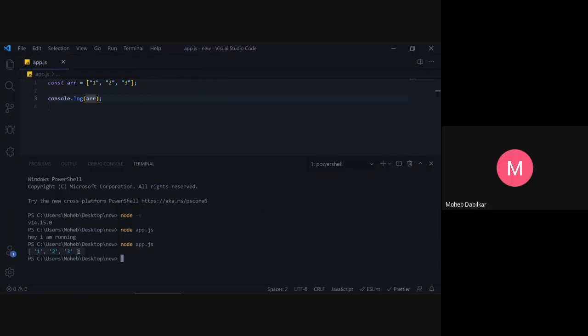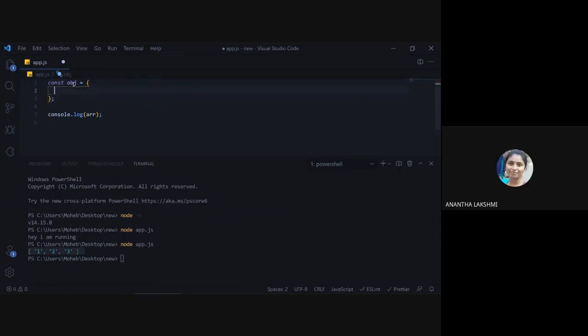Yes, sir. Okay, so I just ran node app.js, that is my file name. So it shows 1, 2, and 3. This is your array. What about objects? Objects are not defined like this. They are defined as this.